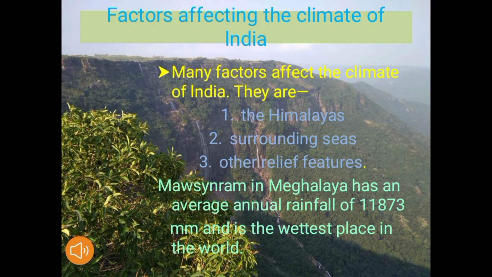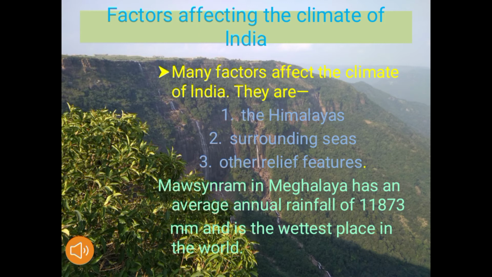Now we know the factors affecting the climate of India. Many factors affect the climate of India. They are the Himalayas, number 1, surrounding seas, number 2, and number 3, the other relief features. So there are 3 factors that affect the climate of India.